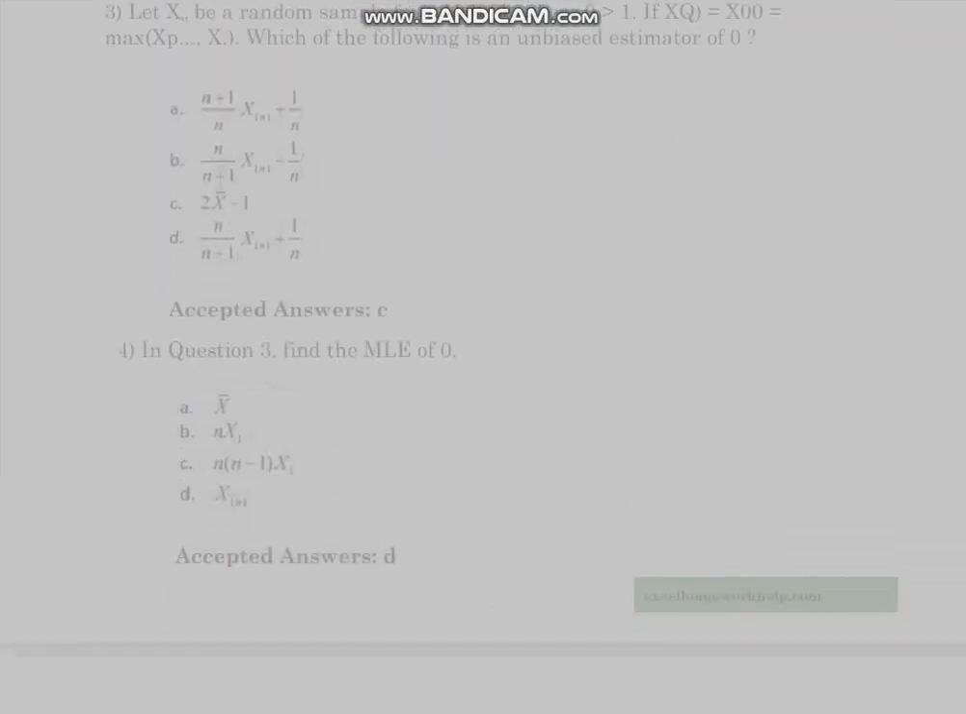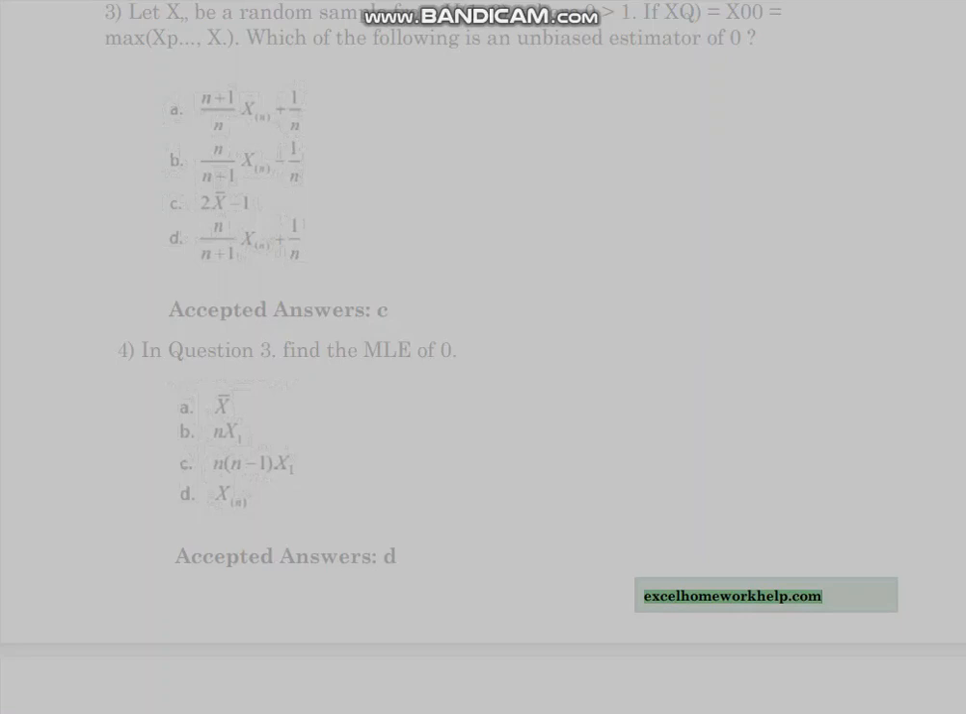3. Let x be a random sample from U(0, θ), where θ > 1. If x(n) equals max of x1 to xn, which of the following is an unbiased estimator of θ? 4. In question 3, find the MLE of θ. Accepted answers, C. Accepted answers, D.